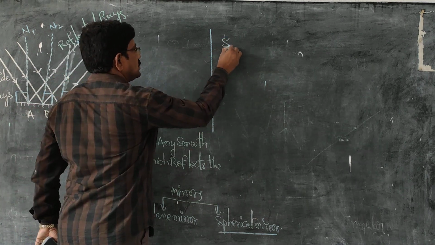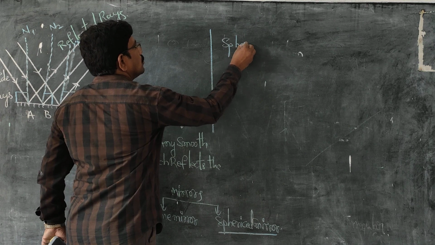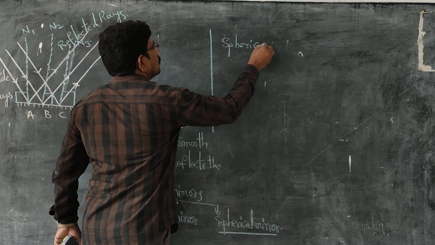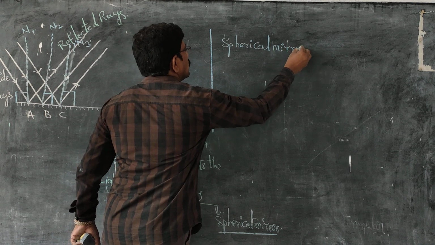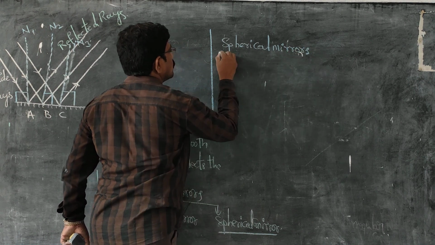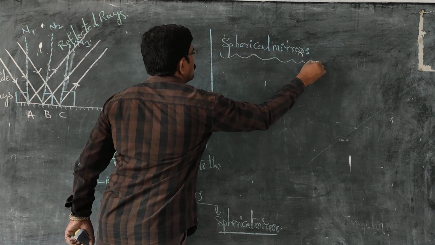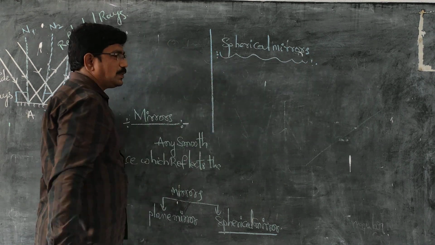So what do you mean by spherical mirrors?